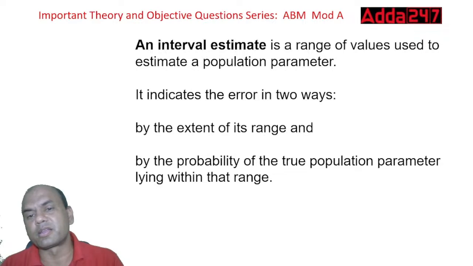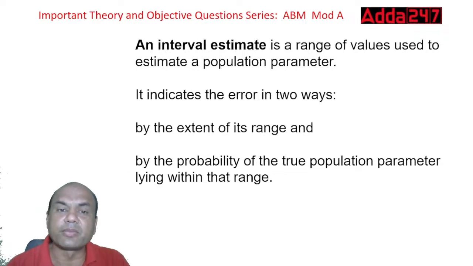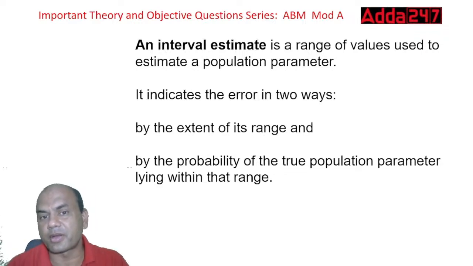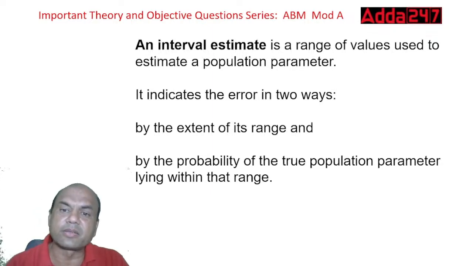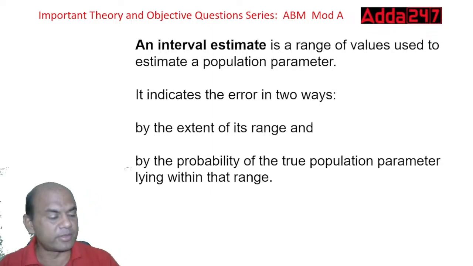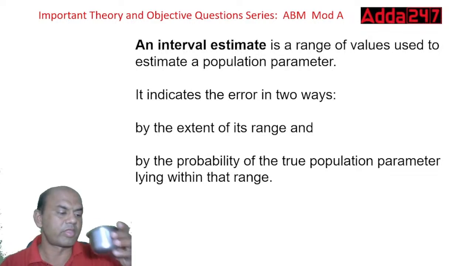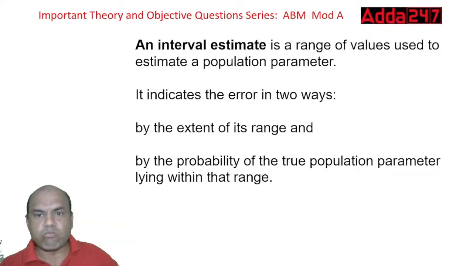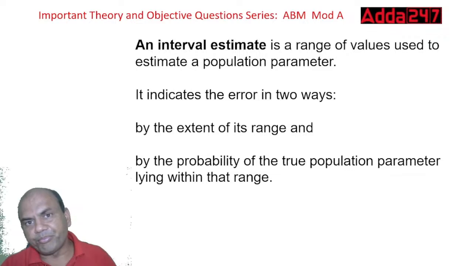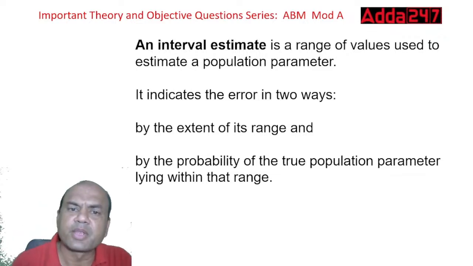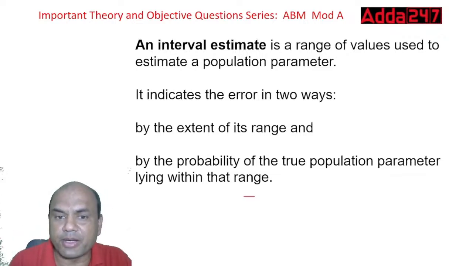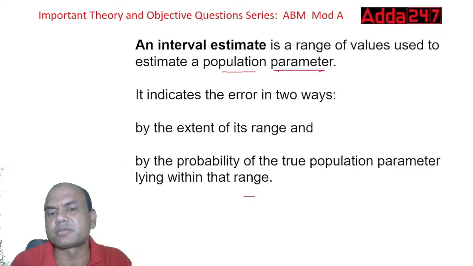Now some theory part. An interval estimate. Now this is regarding the estimation chapter. An interval estimate is the range of values used to estimate the population parameter. What do you mean by this? See here, you want this population parameter. Always remember this parameter word is always attached to population.